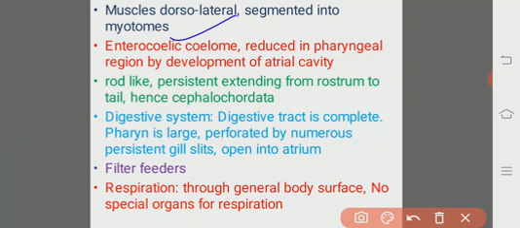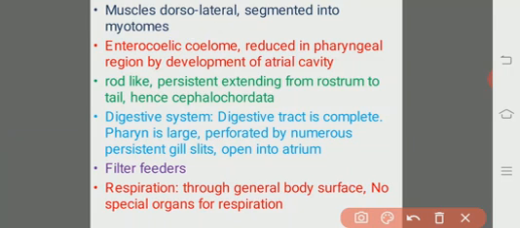Then the notochord, rod-like and persistent, extends from the rostrum to the tail region, hence it is cephalochordate. Here the notochord is rod-like as usual, and it is persistent from the rostrum to the tail.